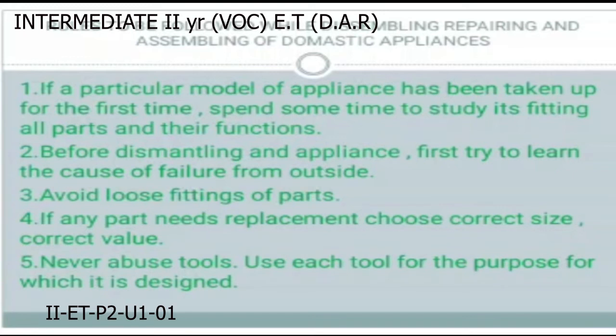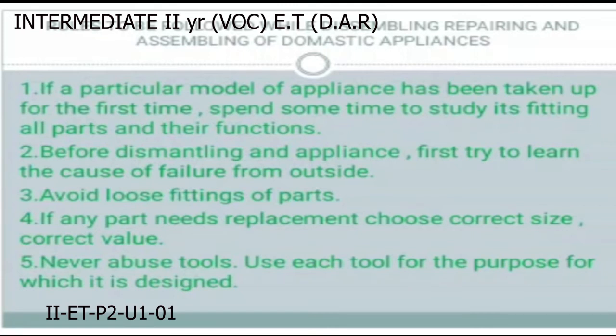There are some rules to follow while assembling, dismantling, disassembling or repairing appliances. Rules to be followed while disassembling, repairing and assembling of domestic appliances.